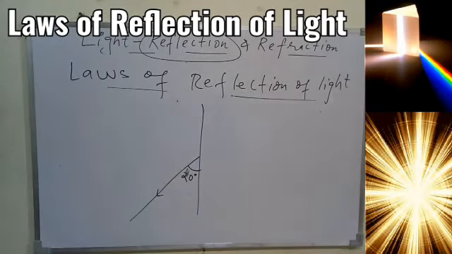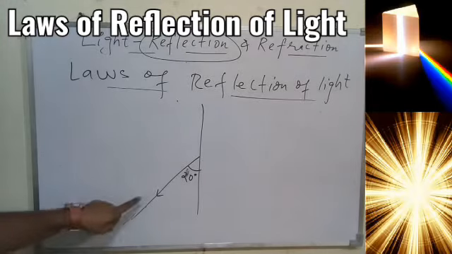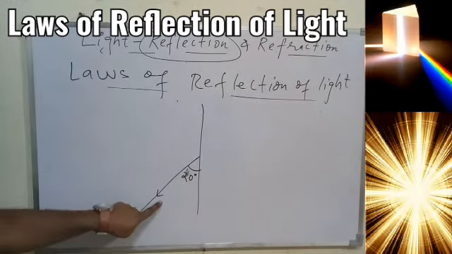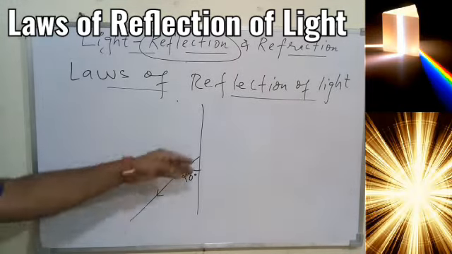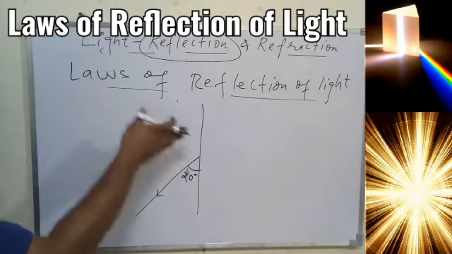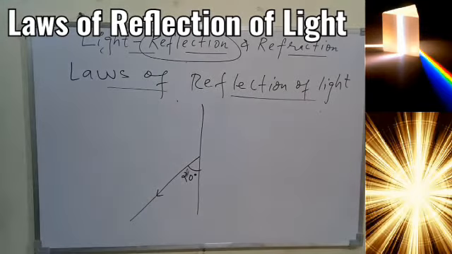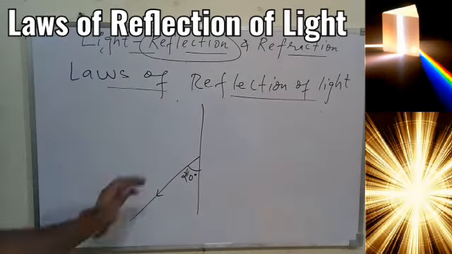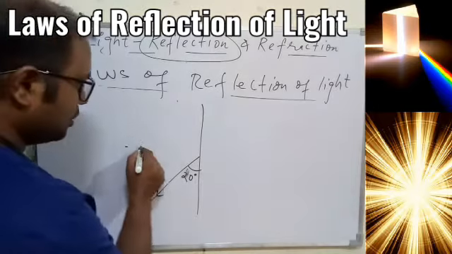Now you have to complete the diagram. So you understood, very first, how to identify if the ray given to you is the incident or reflected ray, that must be understood. With the help of this arrow mark we are able to identify, and this arrow mark is away from the surface, so we understood this is the reflected ray. If the arrow mark is toward the surface, we understood that it is the incident ray. So in this case the reflected ray is given to you, and now we have to complete this diagram.